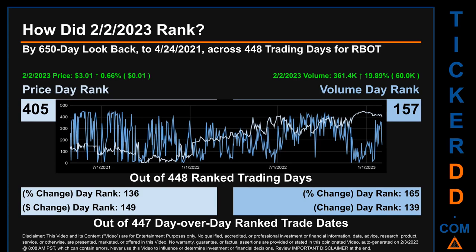The line graph overlays price and volume's daily ranking, as shown respectively in light versus dark blue, across those target trading days. In this view, essentially the dips are good whereas the spikes are bad. The price's day-over-day percentage change, jumping 0.66% on the 2nd of February 2023, had a day rank of 136, while its dollar difference of 1 cent had a rank of 149 when compared day-over-day across 447 trading days. Volume's percentage change and difference were ranked respectively at 165 and 139.